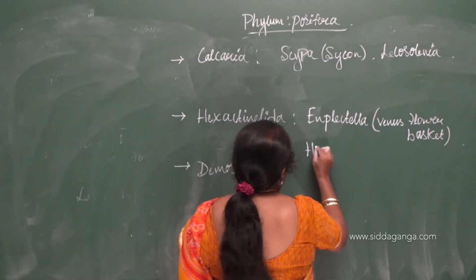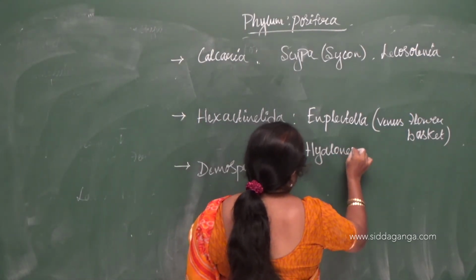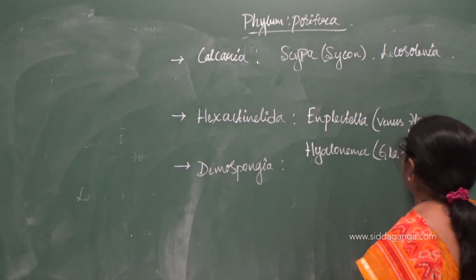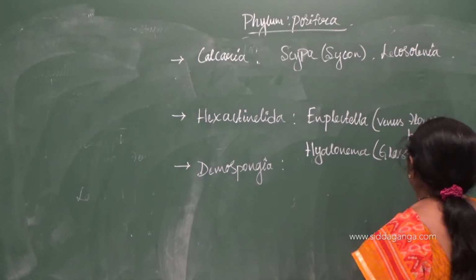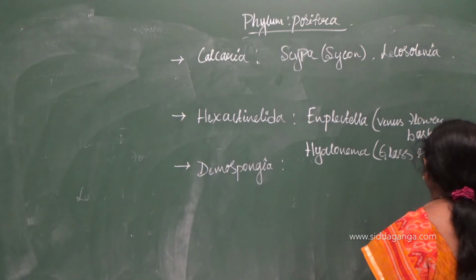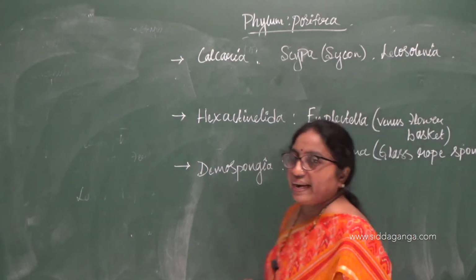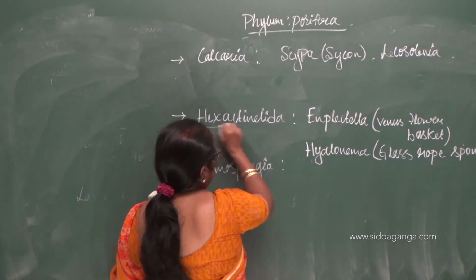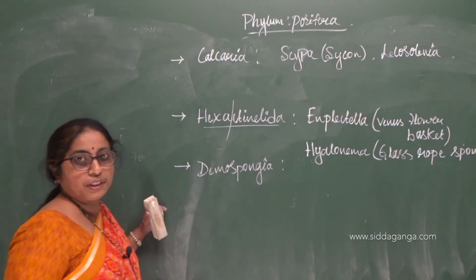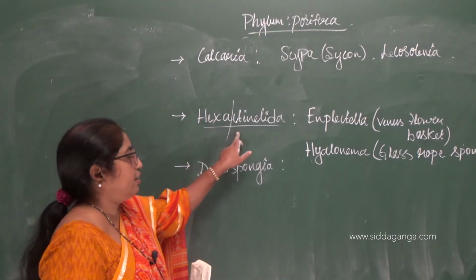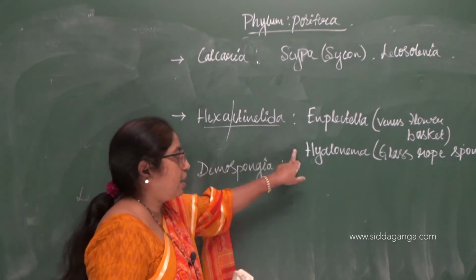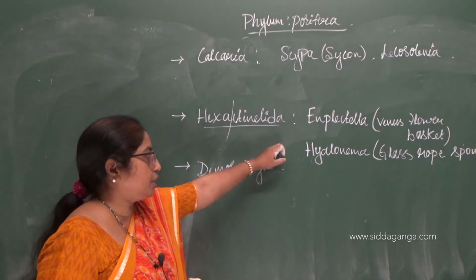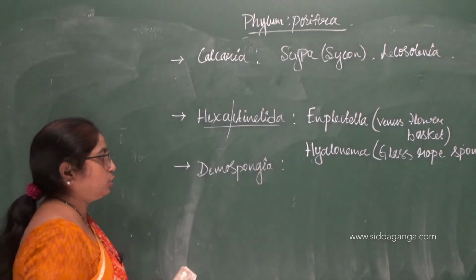And another is Hyalonema. It is also called glass rope sponge. It is glassy in appearance and looks like a rope. Because in Hexactinellida there are six rays of spicules, hence it is called Hexactinellida. So, Euplectella and Hyalonema are the examples. The other name for Euplectella is Venus flower basket, and Hyalonema is also called glass rope sponge.